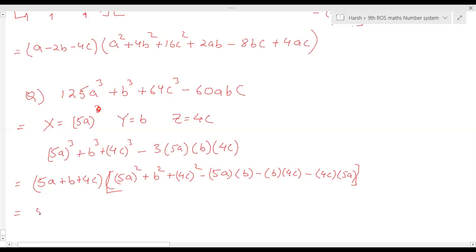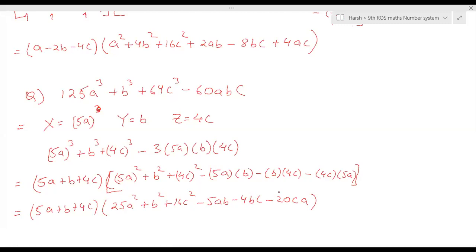Okay, (5A plus B plus 4C) the whole square is 25A square plus B square plus 16C square minus 5AB minus 4BC minus 20CA. Good. Got it. So understood, right hand side to left hand side and left hand side to right hand side.